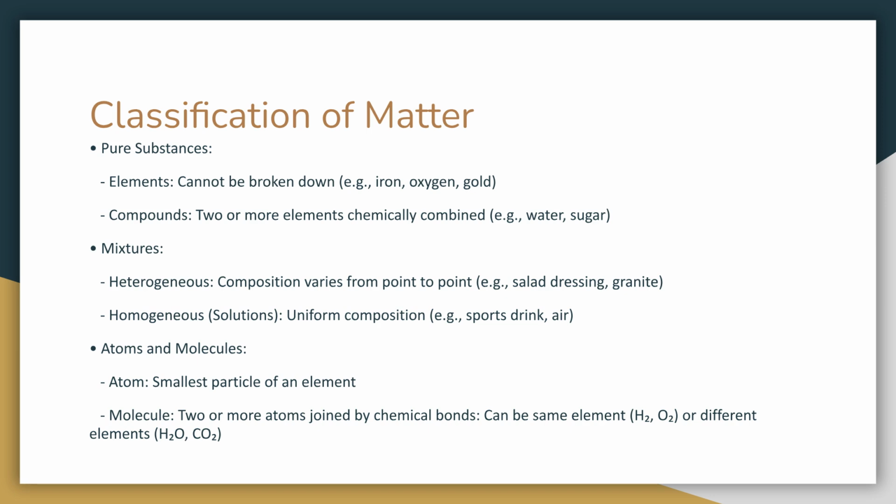Matter is classified into pure substances and mixtures. Pure substances are elements and compounds, while mixtures are heterogeneous, meaning non-uniform, or homogeneous solutions, meaning uniform. Atoms are the smallest particles of an element, and molecules are two or more atoms joined by chemical bonds.